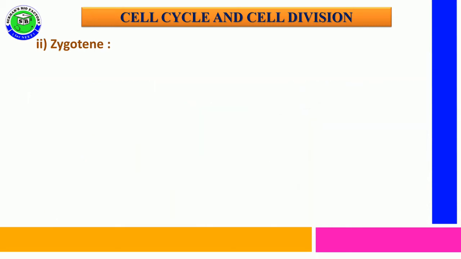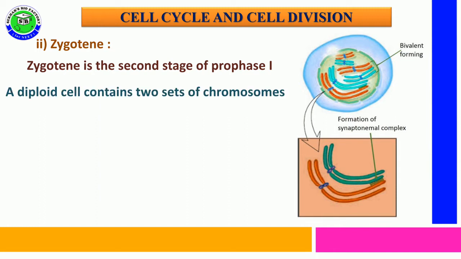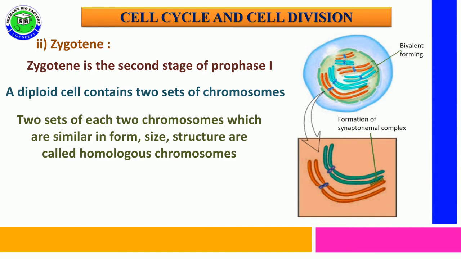The second phase is zygotene. We can observe some important changes in zygotene, the second stage of prophase 1. In diploid organisms, the diploid cell consists of two sets of chromosomes. Of these, one set came from the father and one set came from the mother.